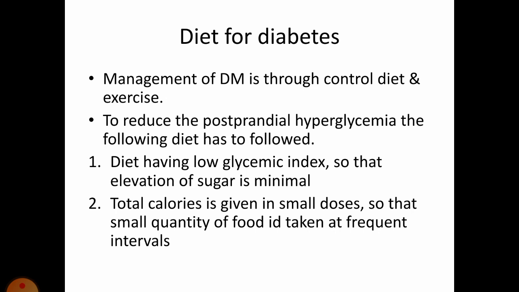Total calories is given in small doses so that small quantities of food are taken at frequent intervals. So diabetic patients are advised to have small meals at small intervals, and they should also include foodstuffs having low glycemic index. Simple carbohydrates like glucose and sugar should be avoided because they have high glycemic index. Whereas complex carbohydrates like starch and dietary fibers will not increase the blood sugar, and they should be included in our diet, and they help in digestion and absorption.